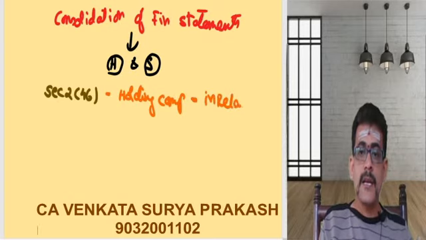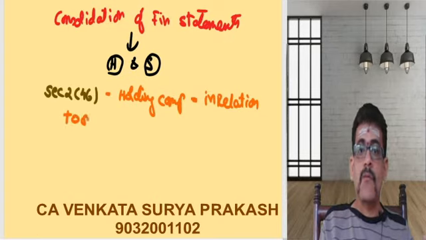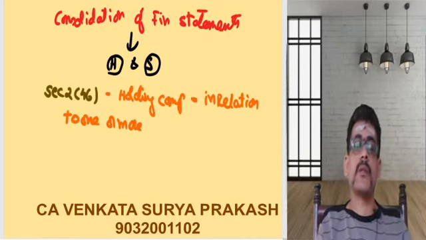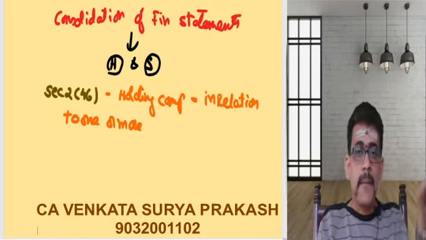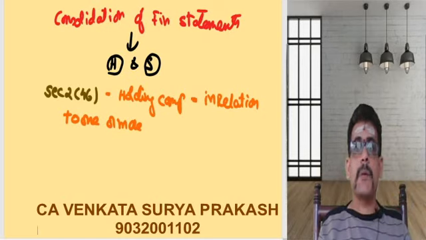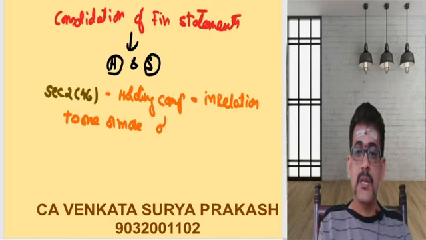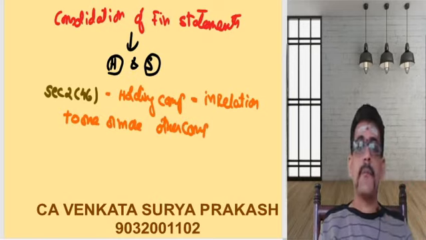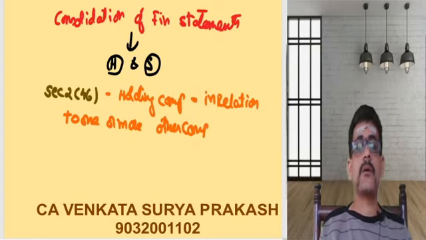Holding company in relation to one or more. That means here you are comparing one or more, that means company A, company B, company C. So I am comparing H Limited with three different companies, or more than one company, in relation to one or more other companies. The other companies are called subsidiary companies, and this company is said to be called a holding company.